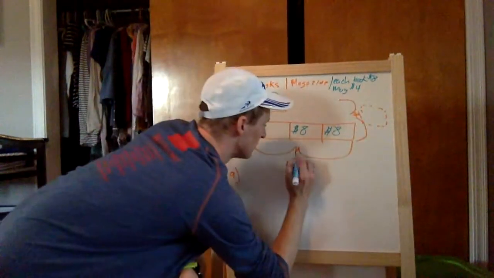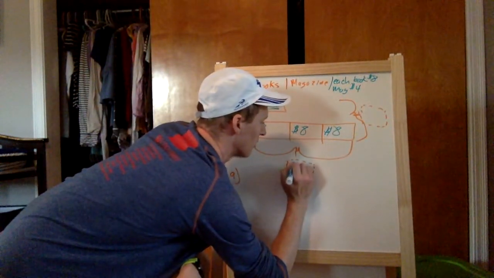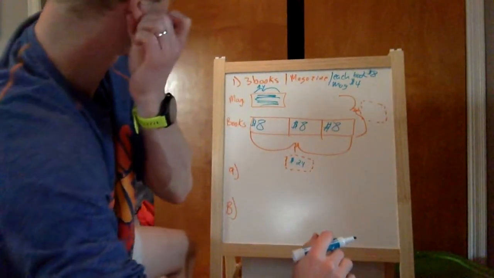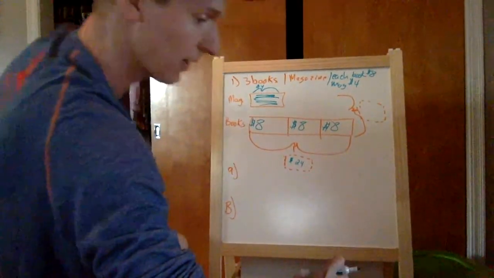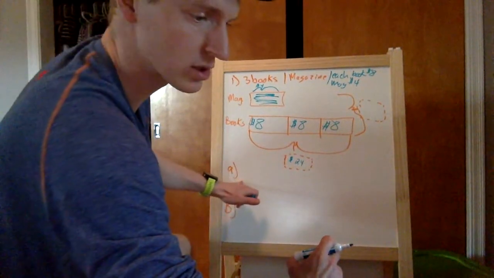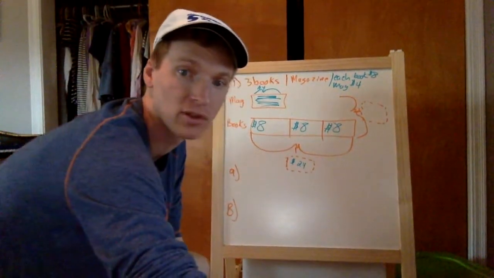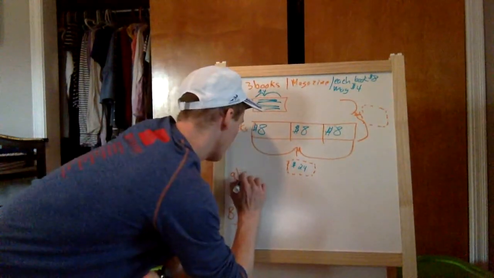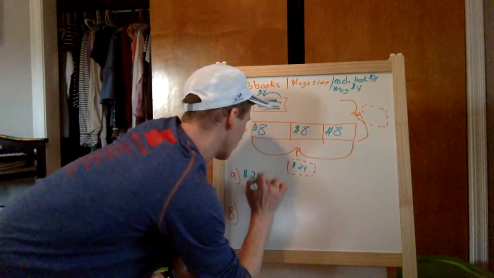In the box, the money sign if you can, 24. Okay. Now, letter A says, what is the total cost of the books? How much do the books cost? We just did it. So for letter A, write $24.